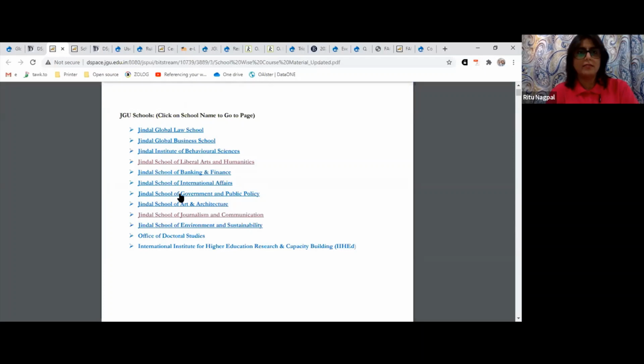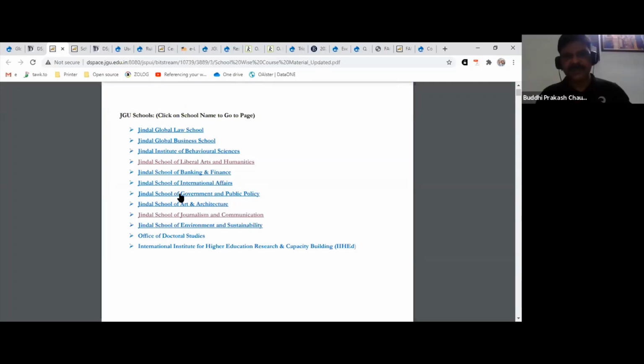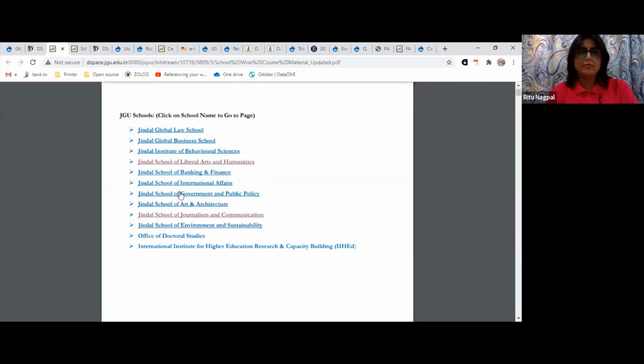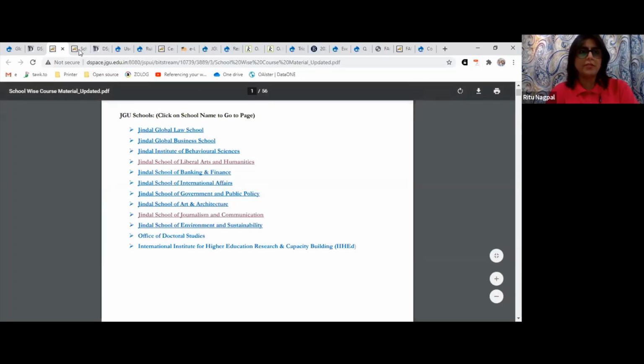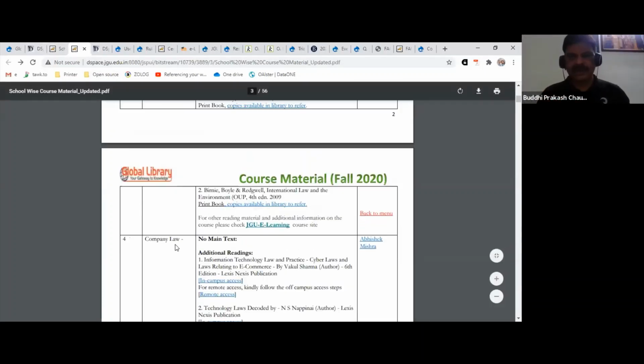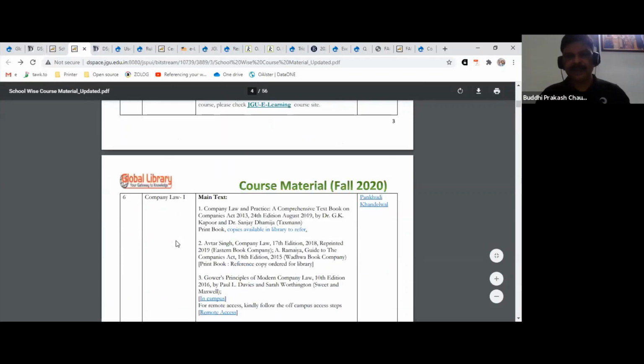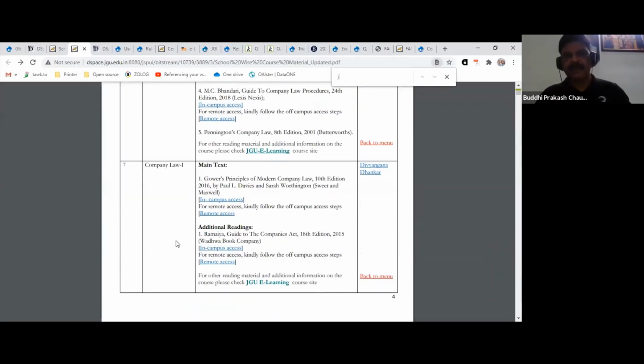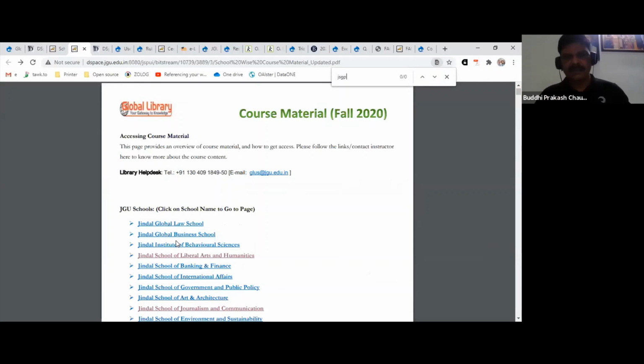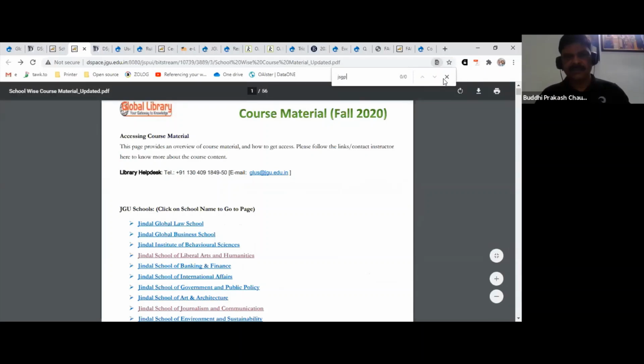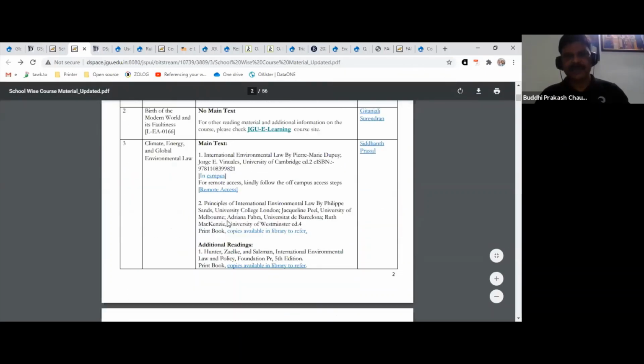No, it must be showing, the page must be there. It is not opening. Can we browse the entire list and come to the JSGP part if it is there? No, there is no JSGP. Jindal Global.